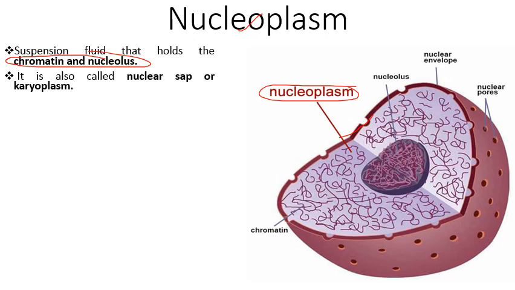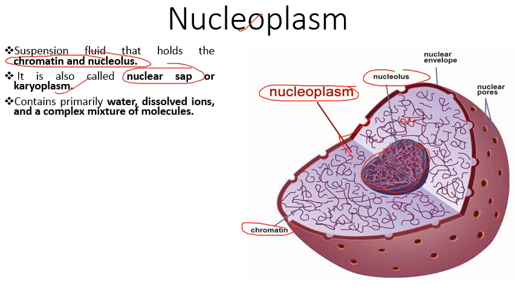दो चीज़ें इसमें present होती हैं. These fiber-like structures जिन्हें हम कहते हैं chromatin, and this dark stained structure that is known as nucleolus. So this sap-like structure is also known as nuclear sap or karyoplasm. It contains primarily water, dissolved ions, and complex mixture of molecules.